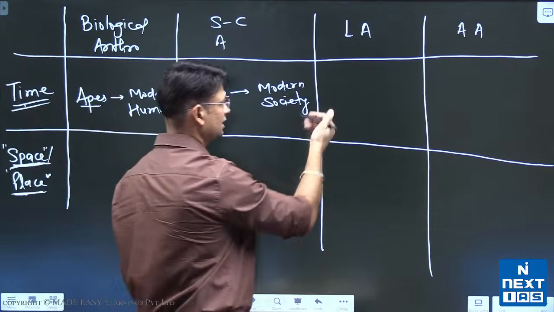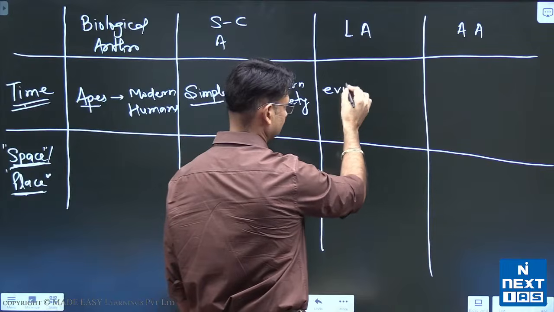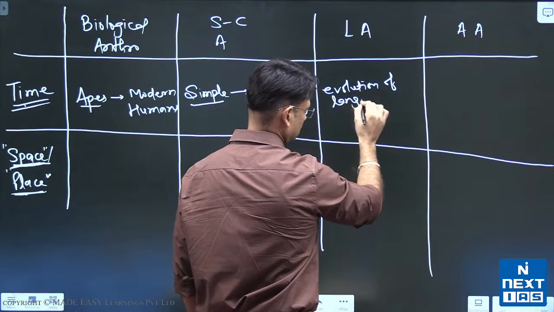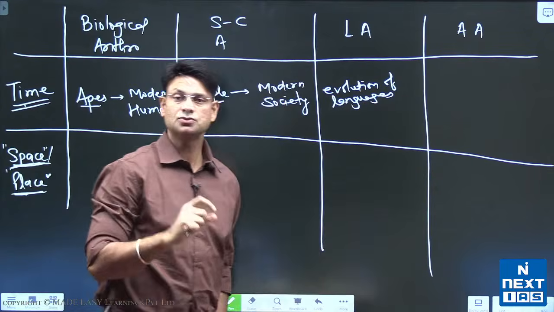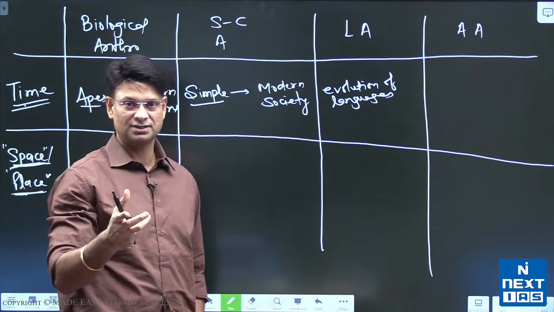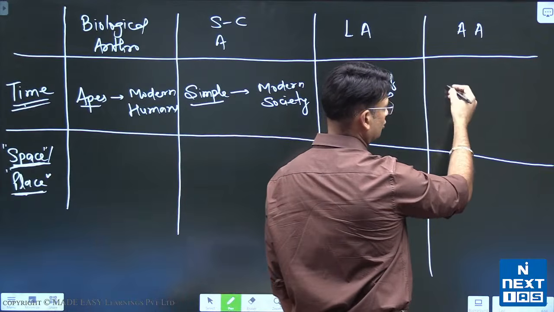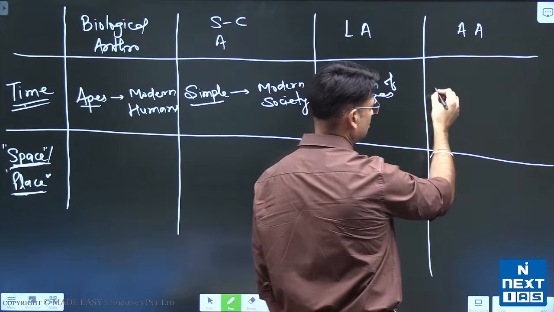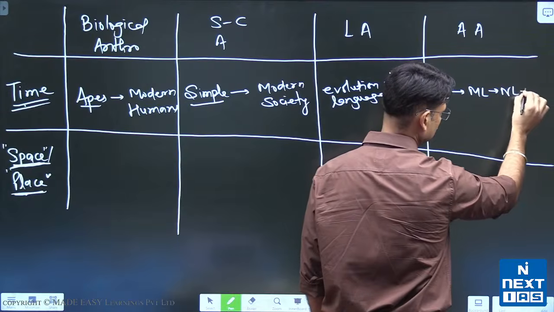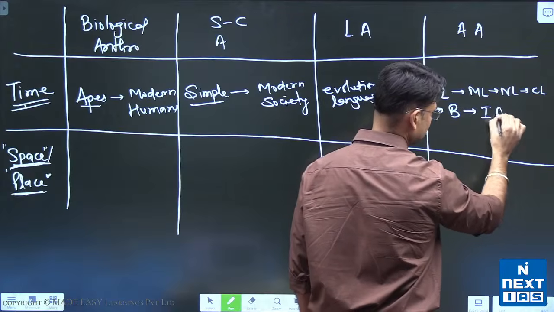Linguistic anthropology similarly studies the evolution of languages from simple speech to abstract languages. Archaeological anthropology similarly studies the evolution of past cultures from Paleolithic to Mesolithic to Neolithic to Chalcolithic to Bronze Age to Iron Age, etc.